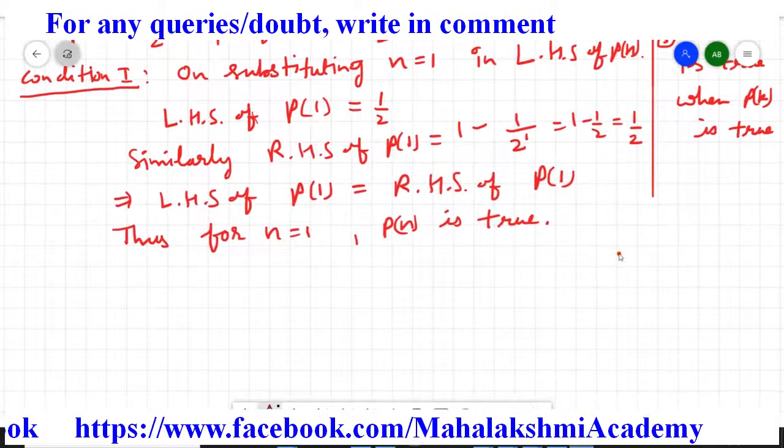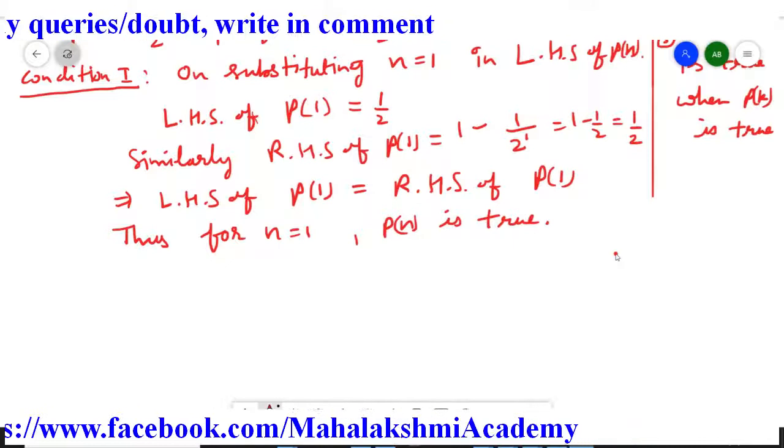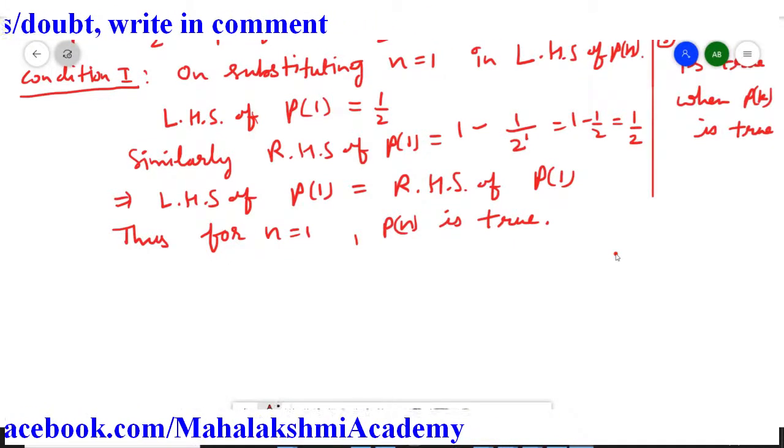Now in condition second, we are going to assume that for n equal to k, the given statement is true.